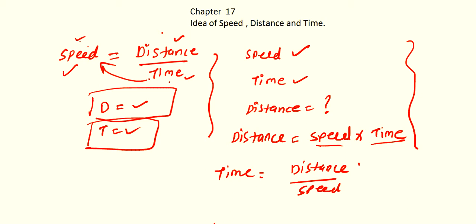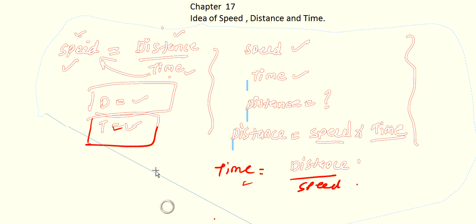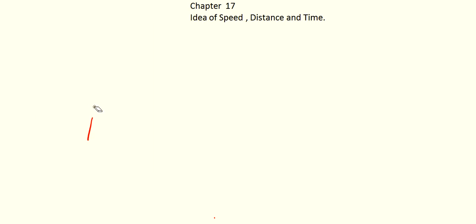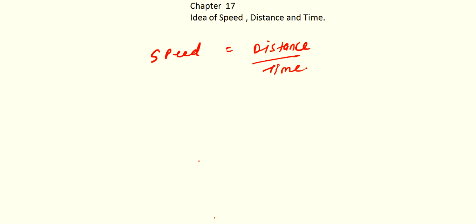Then if you have distance and speed, you have to find time, so use this formula. So you have only one formula, and that is speed equals distance upon time.